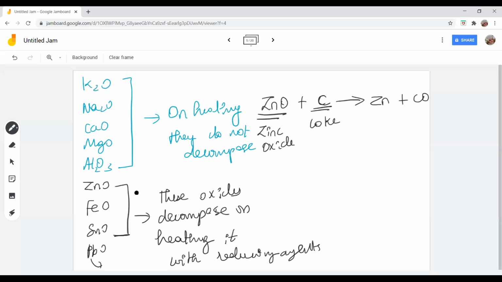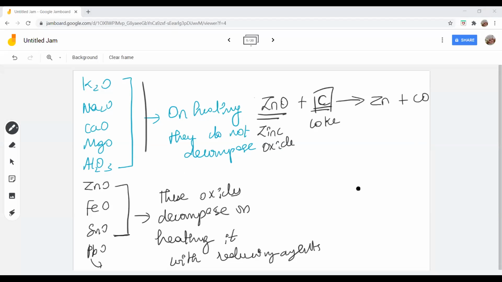Ma'am, why don't they decompose on heating? Just by heating cannot decompose this. Can I not decompose zinc oxide? No. They are less stable than these oxides, but not as less stable as lead oxide or copper oxide. They are intermediate. So to decompose them, I have to make use of a reducing agent like coke. Do you all understand, students?